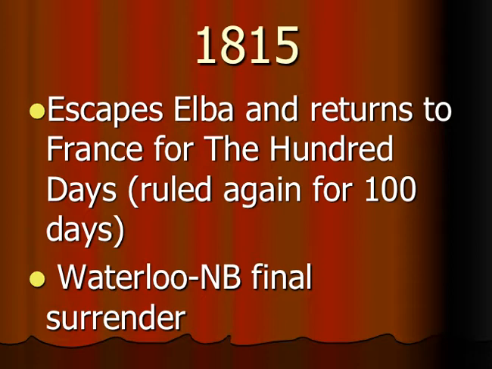It's called the 100 Days, and he tried to retake over France, and there were lots of people who were still loyal to him, but he's going to be captured again out in Belgium at a city called Waterloo, and this is going to be his final surrender. He's going to be exiled to another island much further away off the coast of southern Africa, and this time he's going to stay there, and France is going to go on to actually bring back another of Louis' relatives and try to move forward.